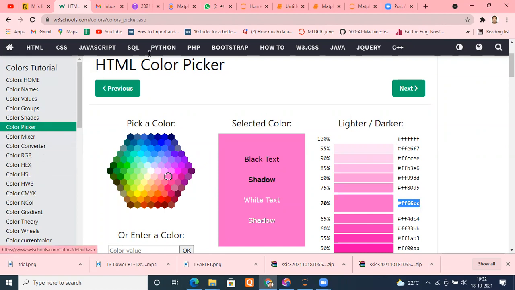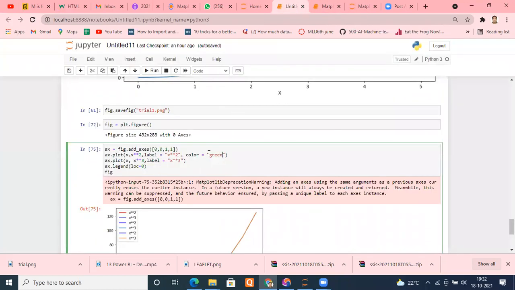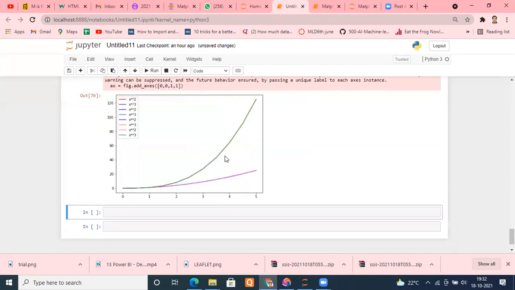Okay, copying here and going back to my Jupyter notebook. I'm working here, and I can set it this way. Instead of green, I can type my color code within the same code. Okay, copy and paste and see, right? So whatever color you want to choose, you can choose that way. You can go to the color mapping.